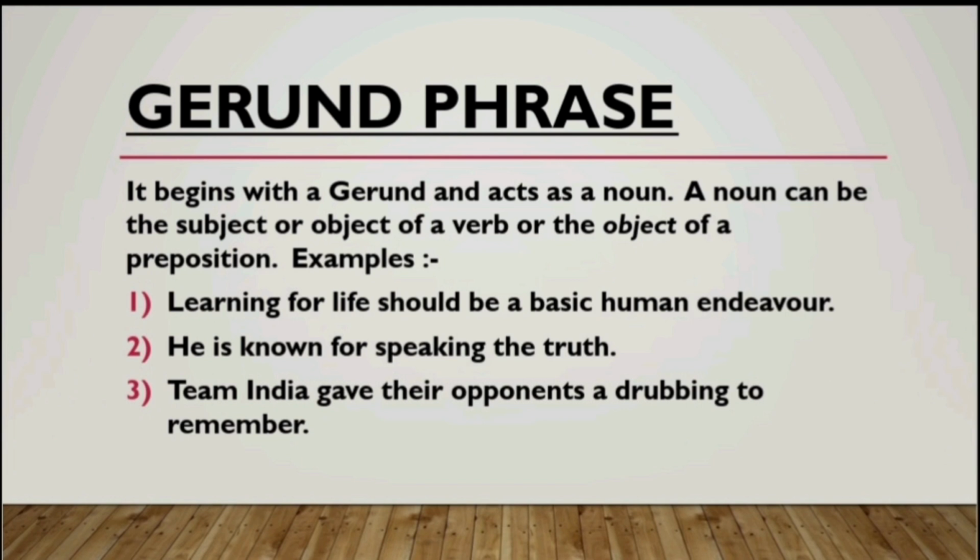The next and the last example is: Team India gave their opponents a drubbing to remember. Here the group of words a drubbing to remember is a gerund phrase, and it is acting as the object of the verb.